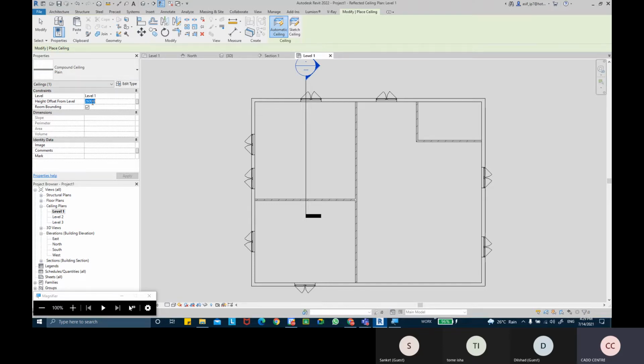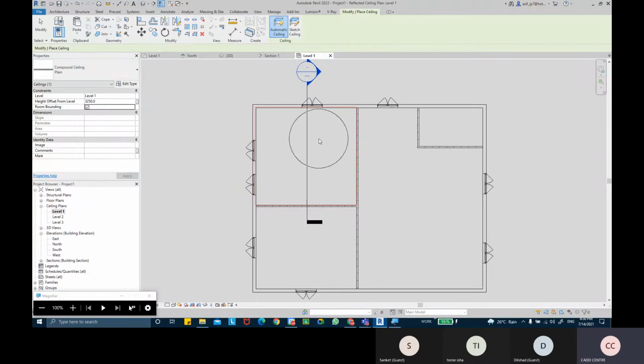That would be 3250. So we'll give the ceiling height 3250. Then I click on apply, and now you can see it says room bounding is on. We'll tick it on so that it will apply the ceiling into that room. If I untick room bounding, it will apply to the entire room. So I'll pick that option.